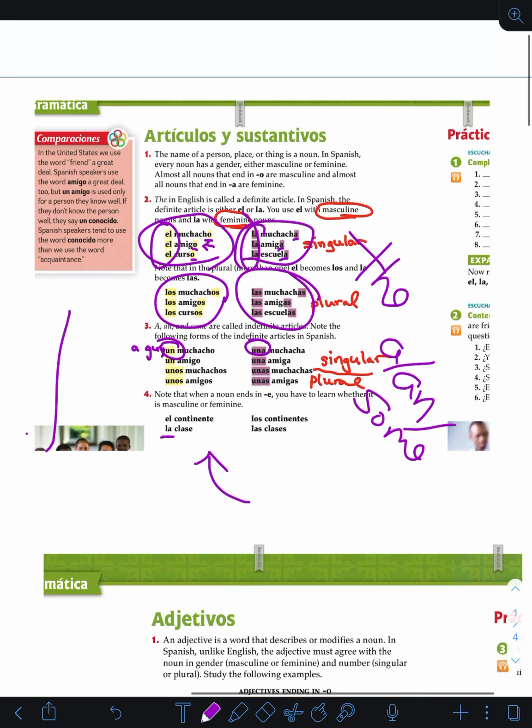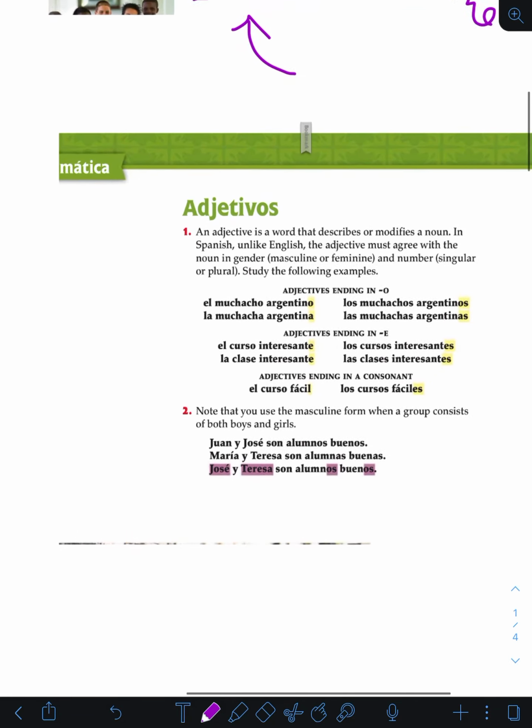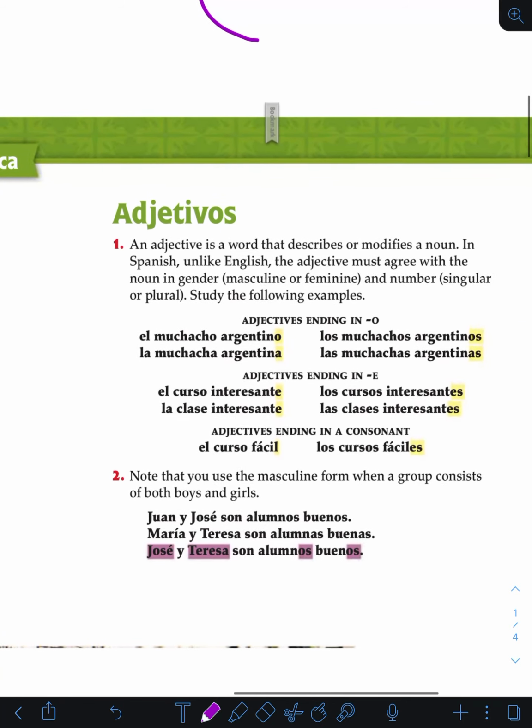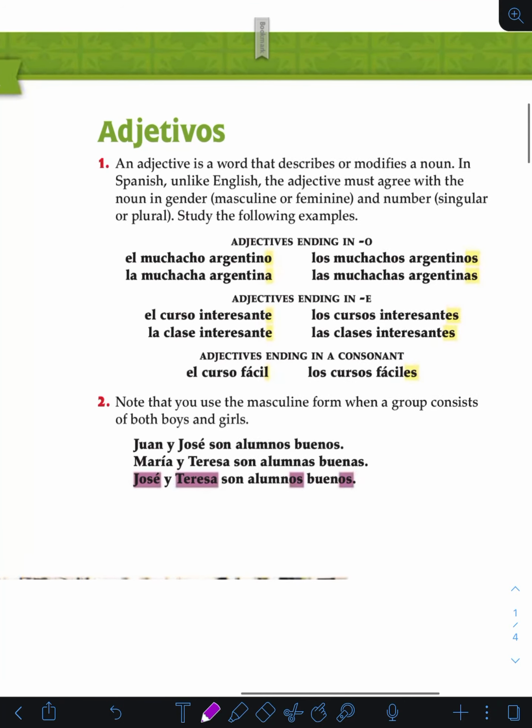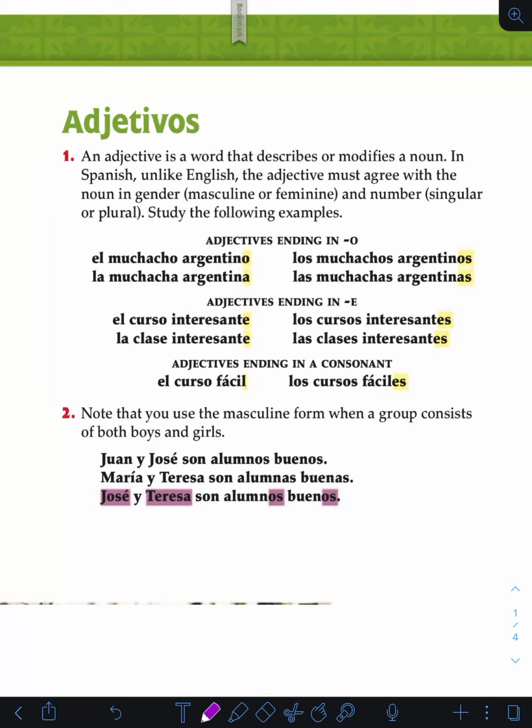So those are the articles, right? And in English, we know all the articles as the or a. So just know that that's that. Now, adjectives would be a lot of the same thing, right? It describes a noun, and it's kind of funny because we're learning about this in English right now too. But el muchacho argentino. So you want to make sure, especially if the word can end in an O or an A, that the O is masculine, right?